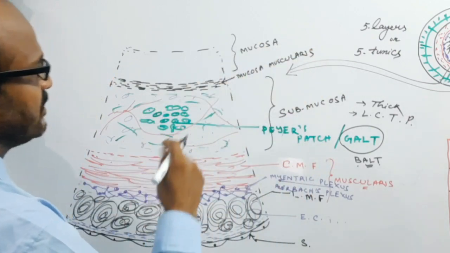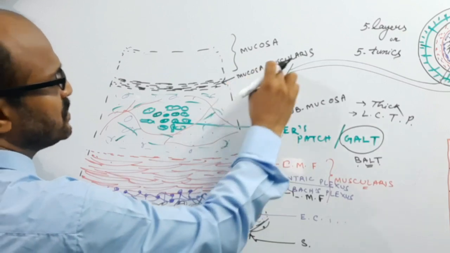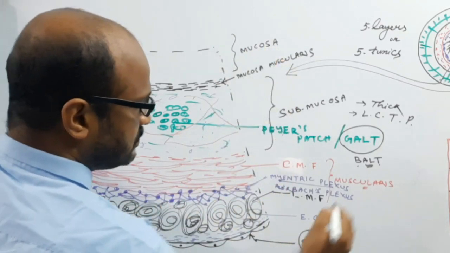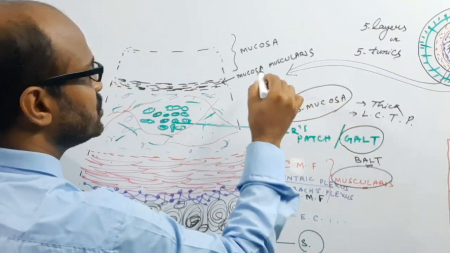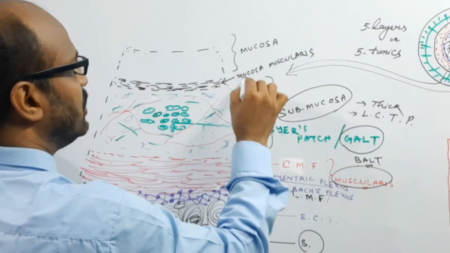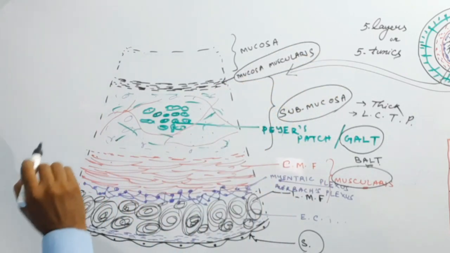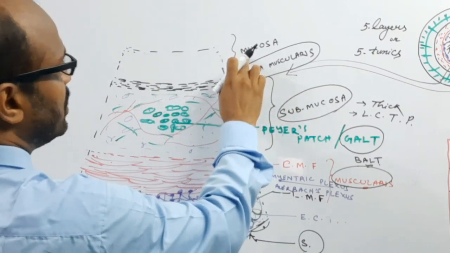If you add the muscularis mucosae, then we have 5 layers, or without it, we have 4 layers. The outer is the serosa, the second is the muscularis, the third is the submucosa, and the fourth is the muscularis mucosae. Now, inner to the muscularis mucosae, this layer is known as the mucosa.